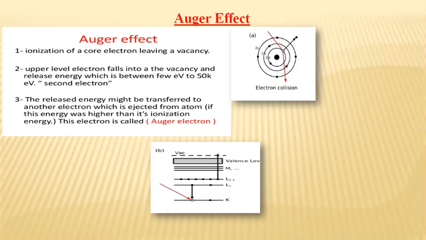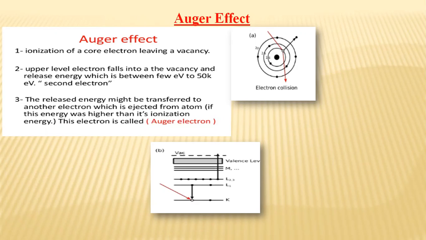The point to emphasize here is that the Auger electron is not because of absorption of a photon given out by an electron when it comes from a higher energy level to a lower energy level, but it comes directly as a part of the readjustment of the atom. It is also known as internal conversion or auto ionization. This Auger effect is also termed internal conversion or auto ionization.